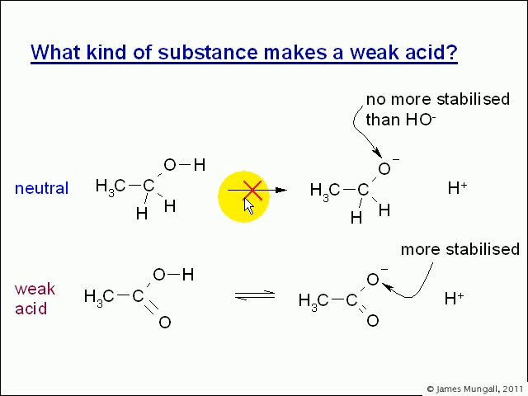Whereas if we replace some of these hydrogens with an oxygen atom, then if we were to get rid of that H and form H+ and have an O-, that will now be stabilized across 2 electronegative elements, and so will be more stabilized. And so this is ethanoic acid, which is a weak acid.